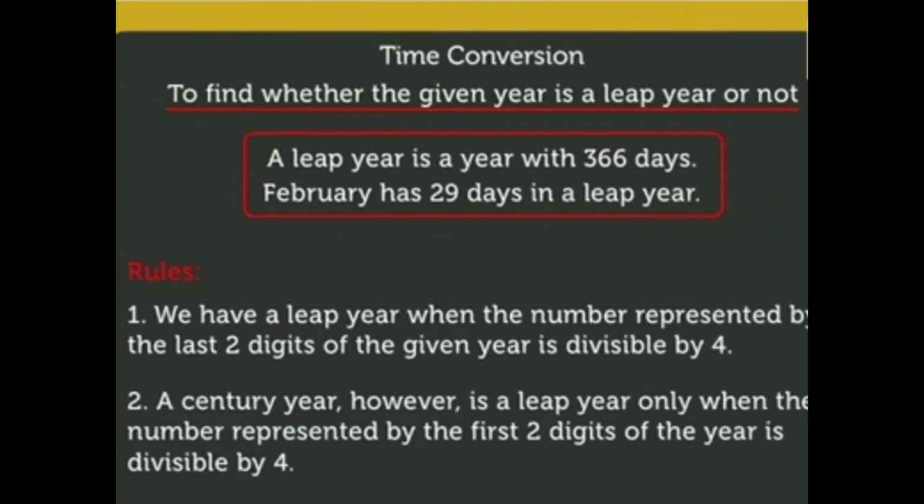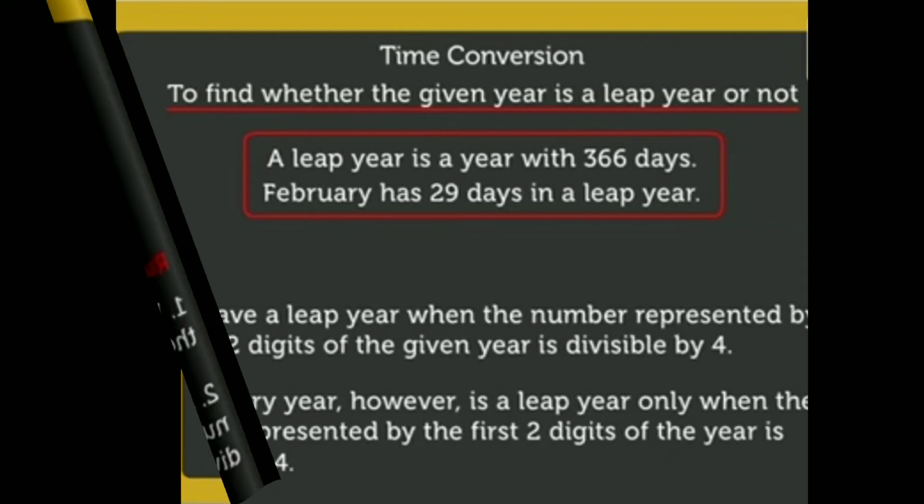To find whether the given year is a leap year or not, we have to follow two rules. We all know that a leap year is a year with 366 days and February has 29 days in a leap year. So our first rule is we have a leap year when the number represented by the last two digits of the given year is divisible by 4. And our second rule is a centenary year, however, is a leap year only when the number represented by the first two digits of the year is divisible by 4.